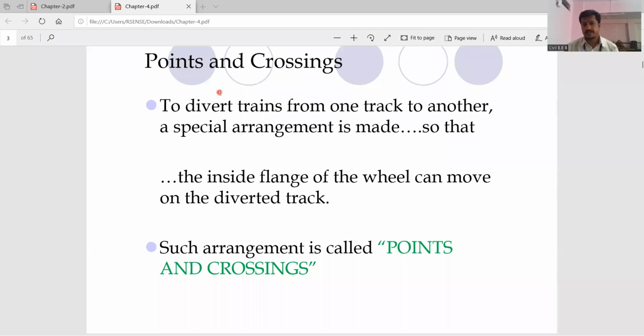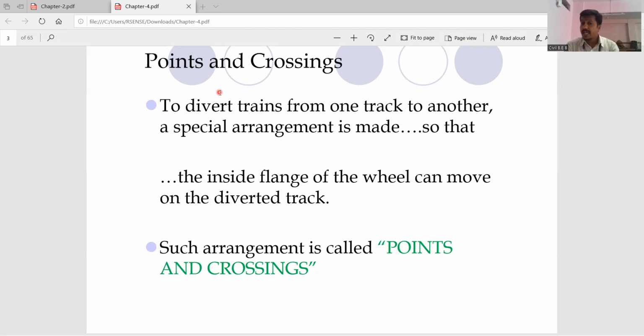What is points and crossing? To divert the train from one track to another, a special arrangement is made, in such a way that the inside flange of the wheel can move on the diverted track.